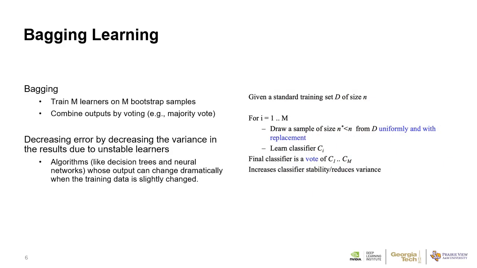Bagging learning is a basic category of ensemble learning. It is to train M learners on M bootstrap samples and combine outputs by voting. The right side shows the algorithm. It can decrease error by decreasing the variance in the results due to unstable learners.